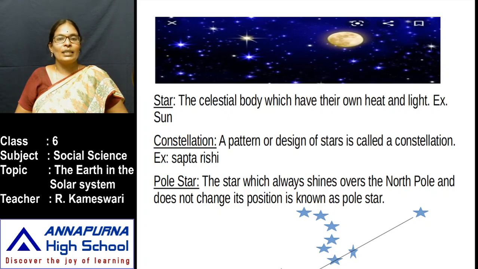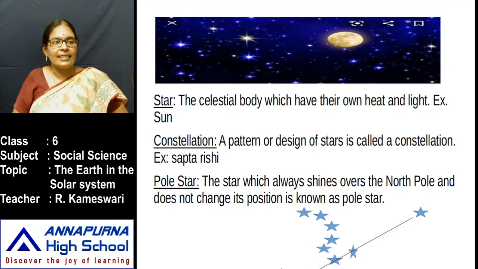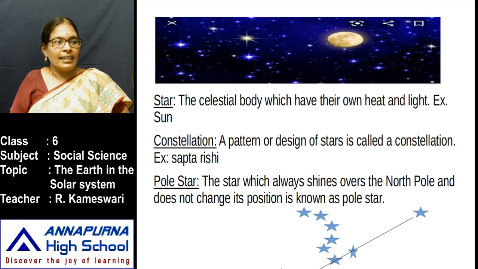Children, do you know the meaning of the word star? A star is a celestial body which has its own heat and light. Here I gave one example, that is the sun. Yes, the sun is a star. Countless stars in the sky at night are similar to the sun, but we do not feel their heat and light because they are too far from us. That is the main reason. The sun is the nearest star to us.